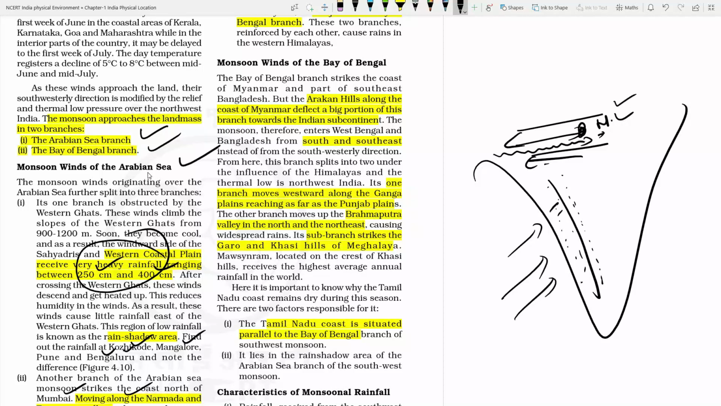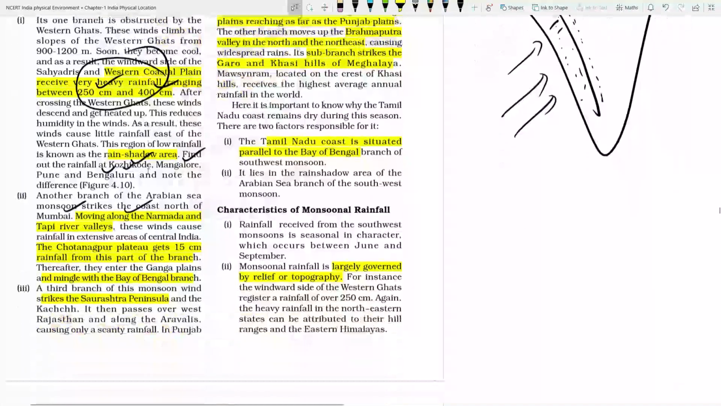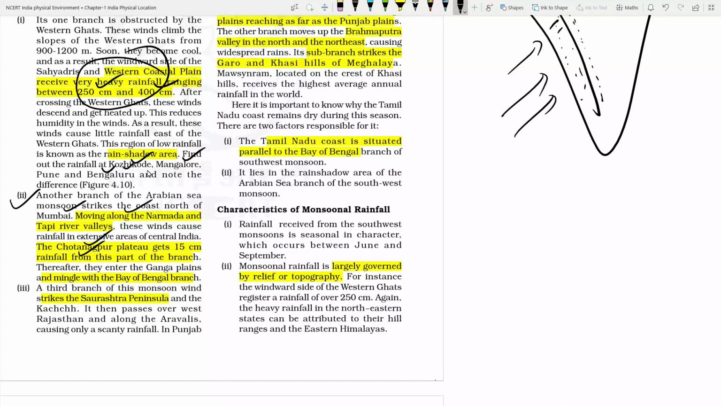origination of the Narmada, because the Narmada originates on a small plateau, the Amarkantak plateau, and for that the rainfall should be there, and for the rainfall the monsoon should be there. That's why the second branch approaches between the Vindhya and Satpura, and those areas get rainfall. The Chota Nagpur plateau gets 15 centimeters of rainfall from this branch only, the one going between the Vindhya and Satpura and the southern side of the Satpura.